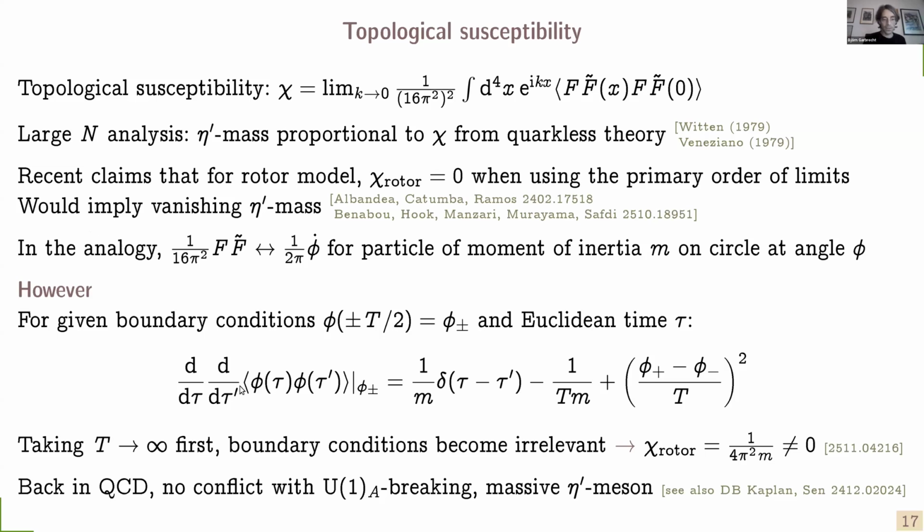And to project on the vacuum, of course, we need to take t to infinity first. And then the boundary conditions become irrelevant. And when we then carry out this remaining time integral that corresponds to this integral here, we conclude that the rotor has a non-vanishing susceptibility. So if this has any bearing for QCD, we would see that there's no conflict with U(1)_A breaking and having a massive eta prime meson.